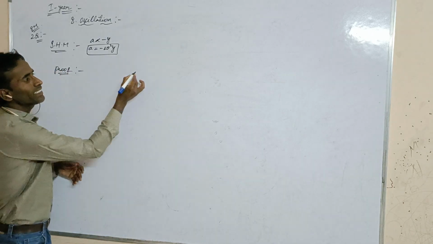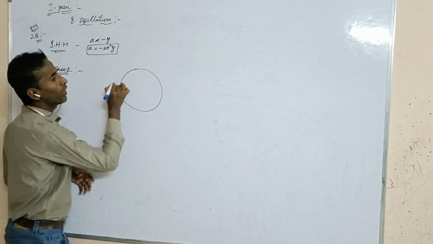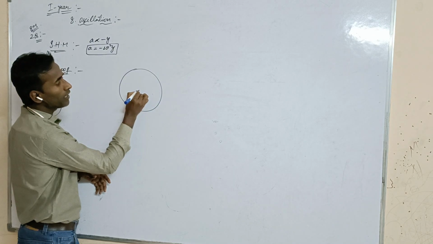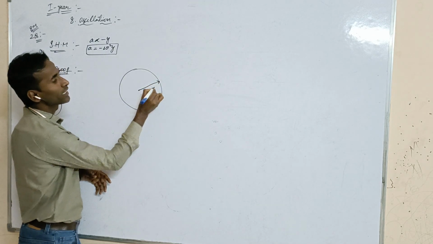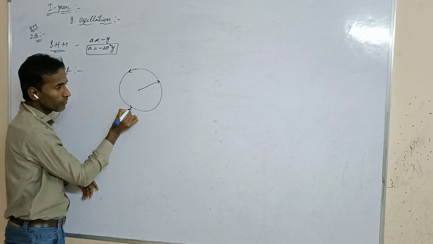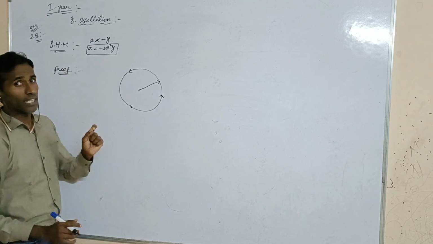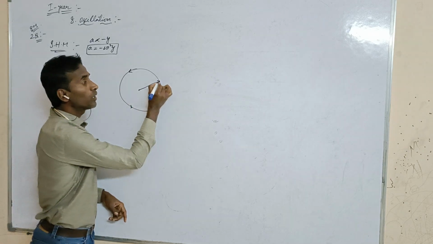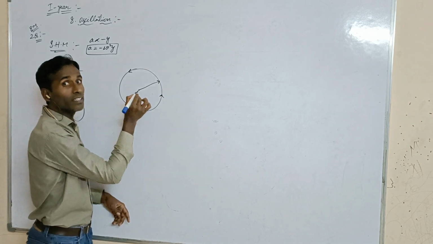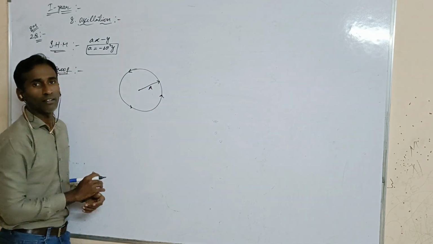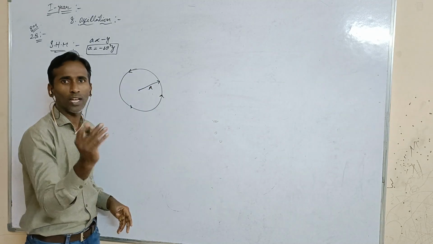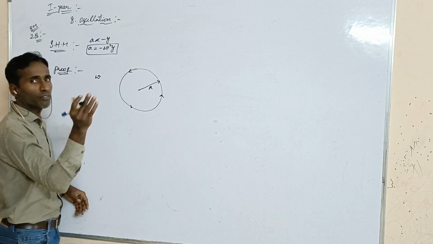Let us consider one particle. That particle rotates in anti-clockwise direction with radius capital A. When the particle rotates anti-clockwise, it has an angular velocity, that is omega. Everyone knows this one.